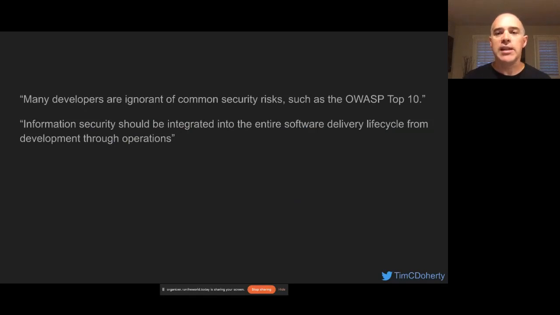A few key quotes from that section of the book, and this is something I've also found to be true. A lot of developers don't do this out of spite or maliciousness. They're simply ignorant of common risks. There's a project called the Open Web Application Security Project. They publish every few years a top 10, and this lists the top 10 vulnerabilities or security risks in open source applications. And a lot of people just are not aware that this even exists. And then this great quote, again sort of summing it up, that this should be built in, should be integrated from the beginning to the end.